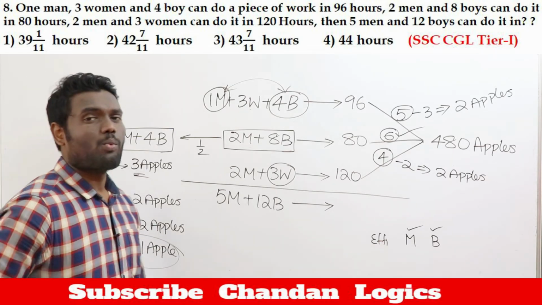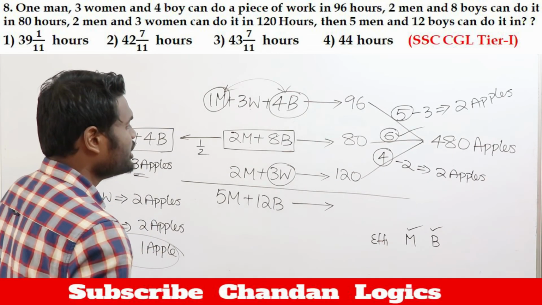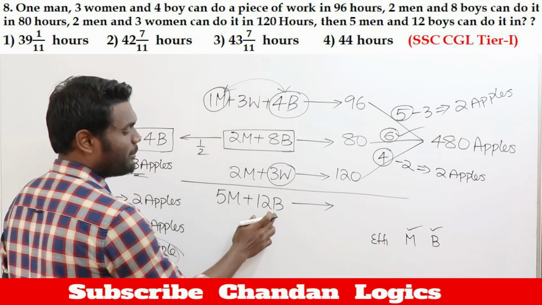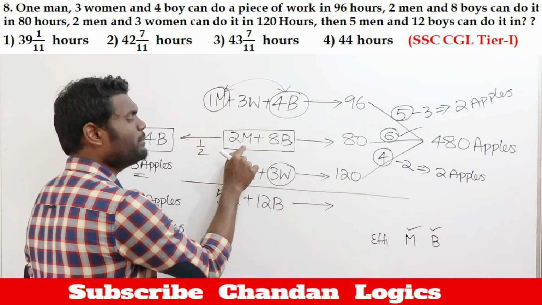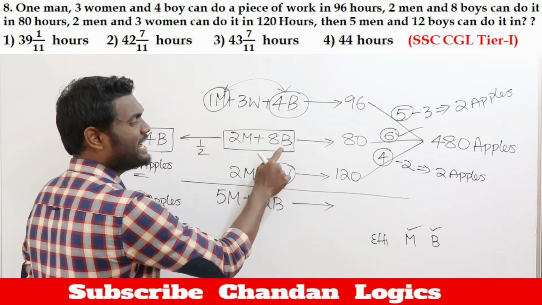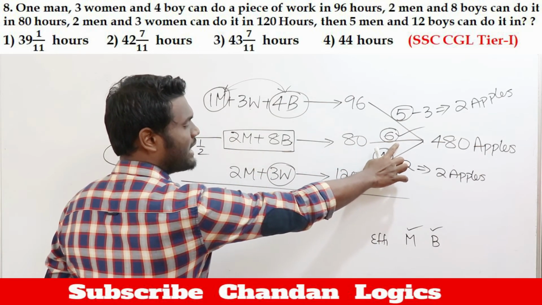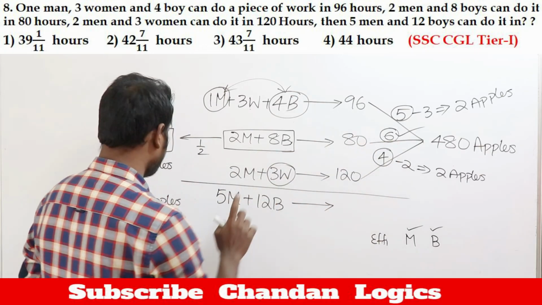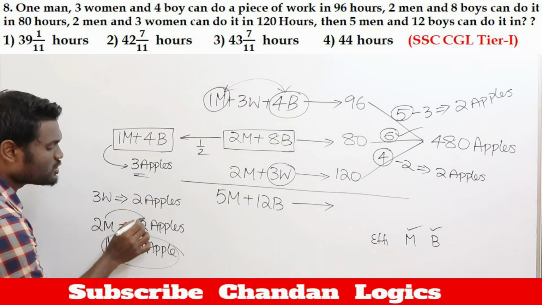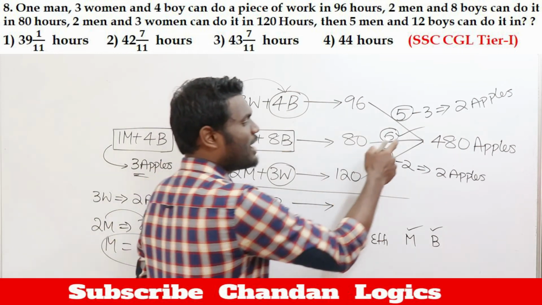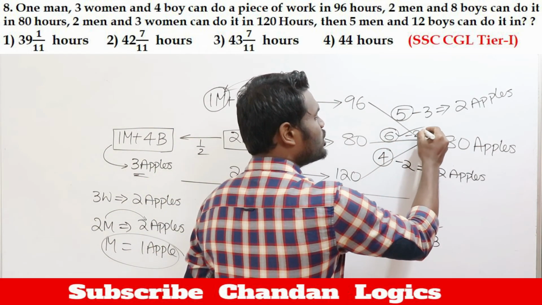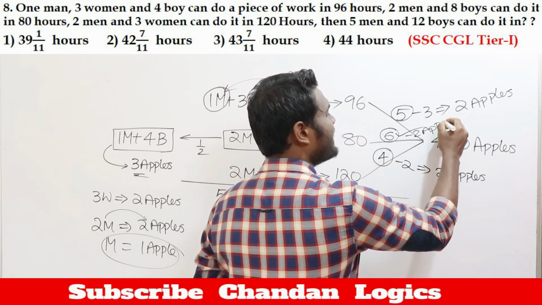If men efficiency is 1 apple per 1 hour, now you need to know the boys efficiency also. Now if you look at this equation, 2 men, 8 boys will eat 6 apples per hour. Already you know that 2 men are going to eat 2 apples. Out of 6 apples, 2 apples will be consumed by 2 men.